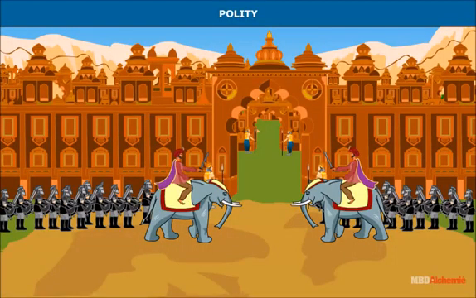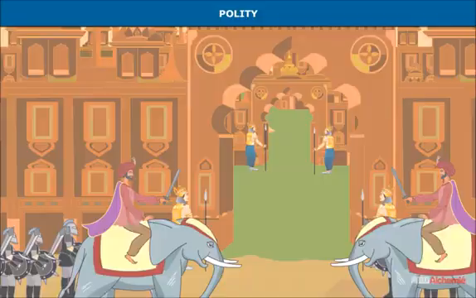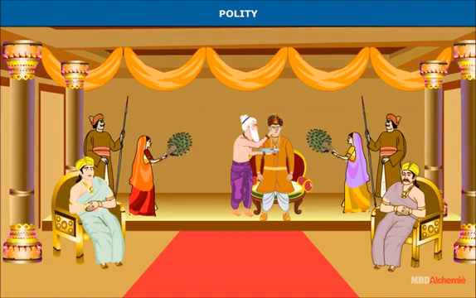The status of the king. The Brahmins accepted the king to be most powerful in administration. They said that the king was not like an ordinary man and asked the people to regard him as a godlike power on earth. They also performed certain ceremonies to glorify the king's position.